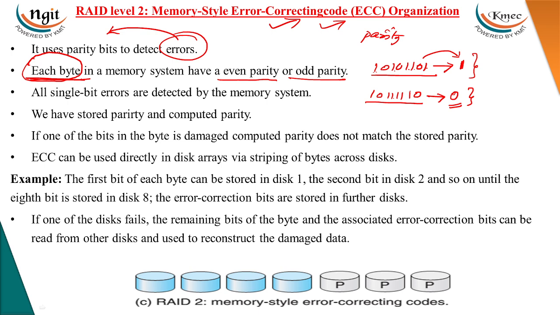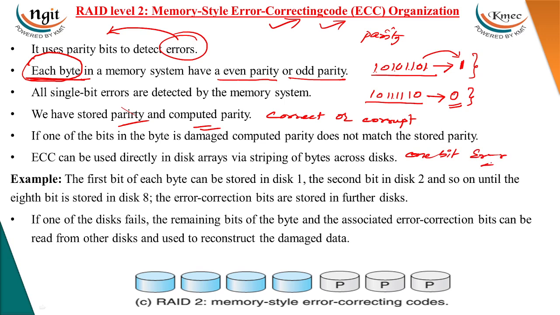Now if you read the data from the disk, we need to make sure whether the data is correct or corrupt. If the data is corrupt, we can decide by using these parity bits. But using even parity and odd parity, we can only identify a one bit error.